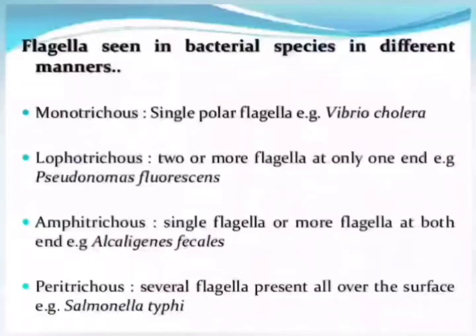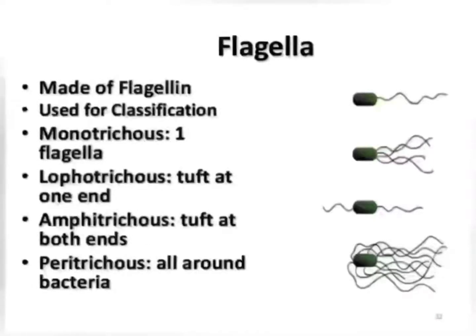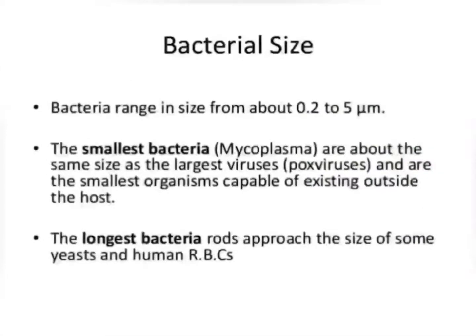Lopho means a bunch present at only one end. Amphitrichous means flagella on both sides, and peritrichous means many flagella present throughout the body of the bacteria. So based on the flagellum also we can study bacteria.